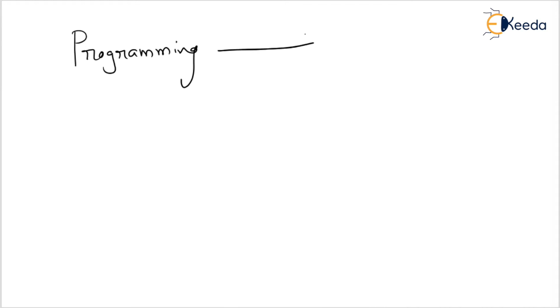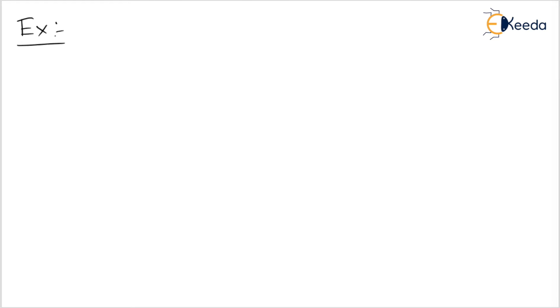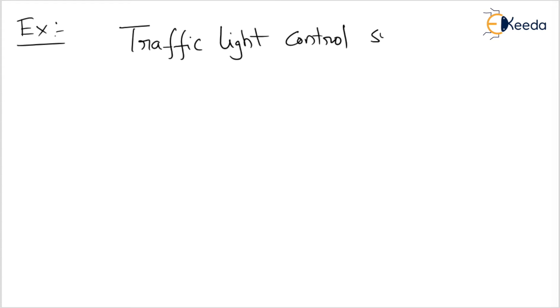Please try to understand, very important: where there is programming, there must be a processor. Let us consider an example, the traffic light control system.